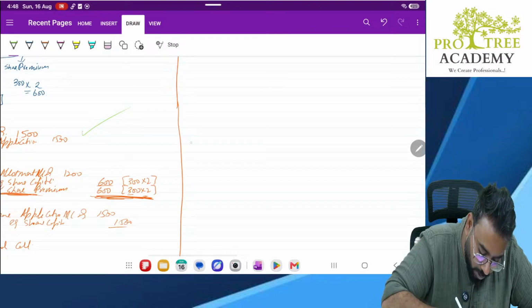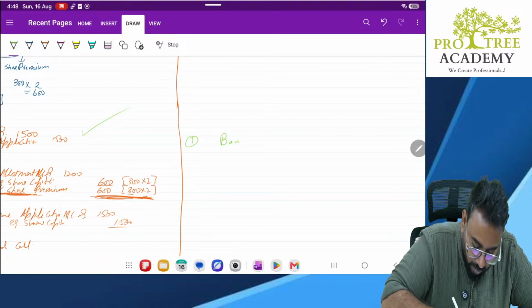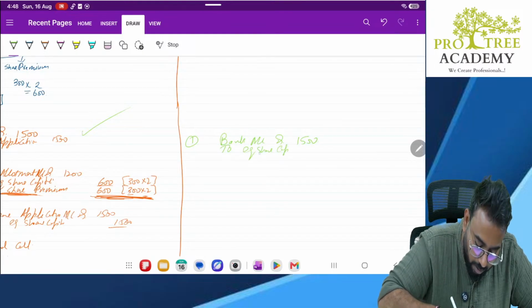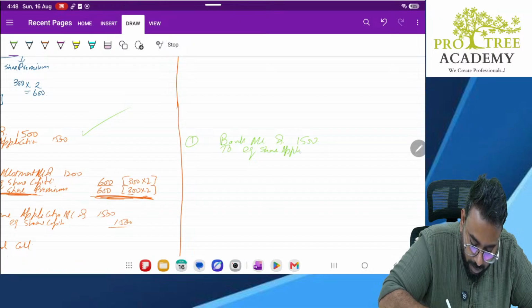So the first entry was: bank account debit 1500 to equity share application 1500.